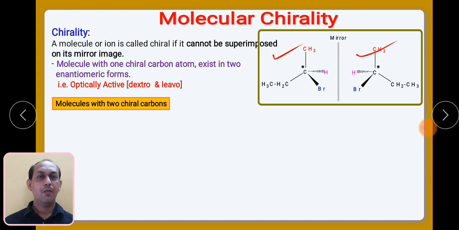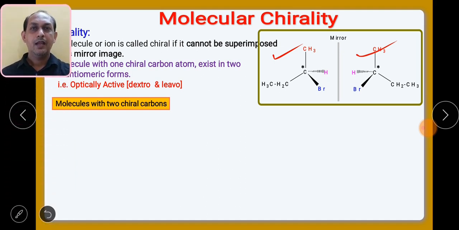In case of a compound which has only one stereocenter, meaning only one asymmetric carbon, you will have 2 structures. If your compound contains one asymmetric center, then you will have 2 stereoisomers, and these 2 stereoisomers are called enantiomers of one another, right?